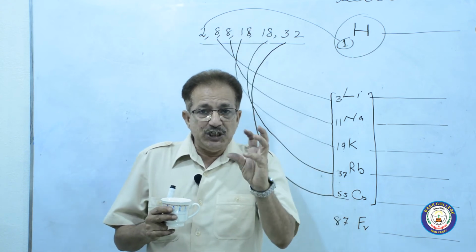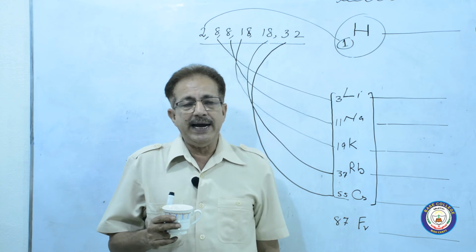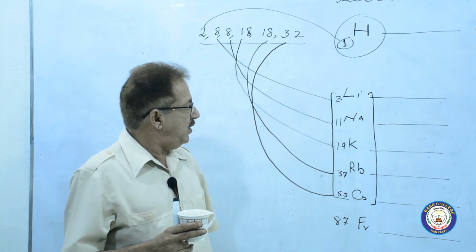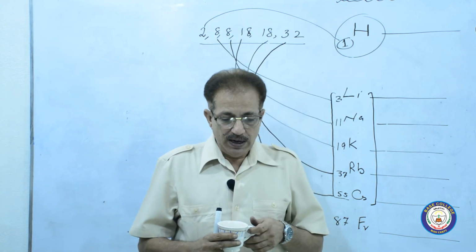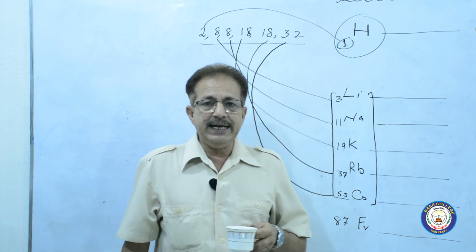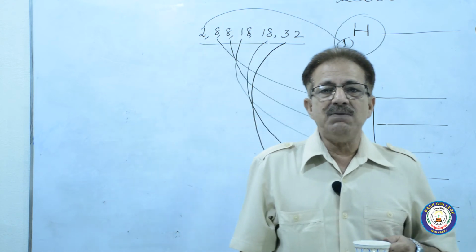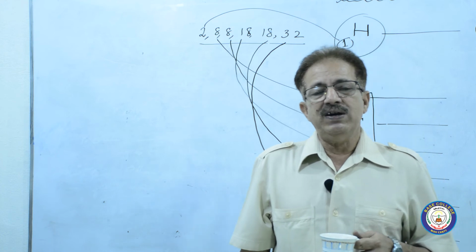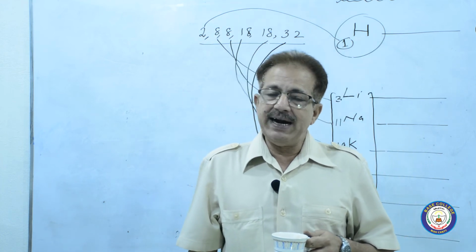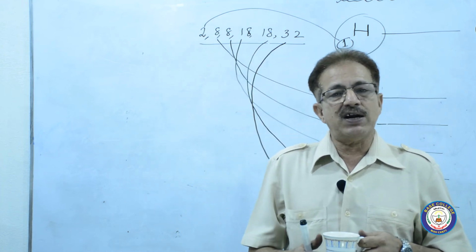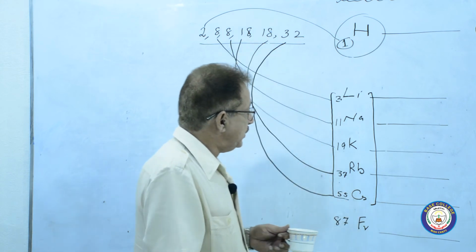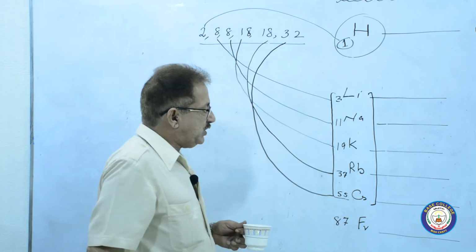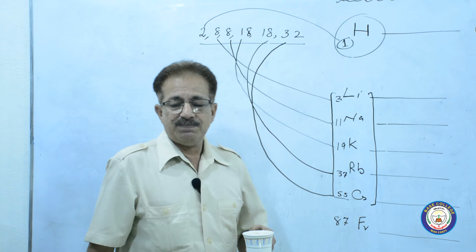Its color will change. That's why all these metals from lithium to cesium are stored in kerosene oil or paraffin, to avoid their reaction with oxygen and the formation of a coating of their oxides. Similarly, these will be the properties.